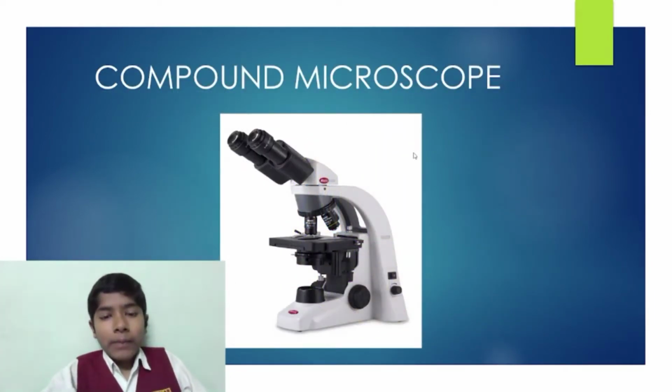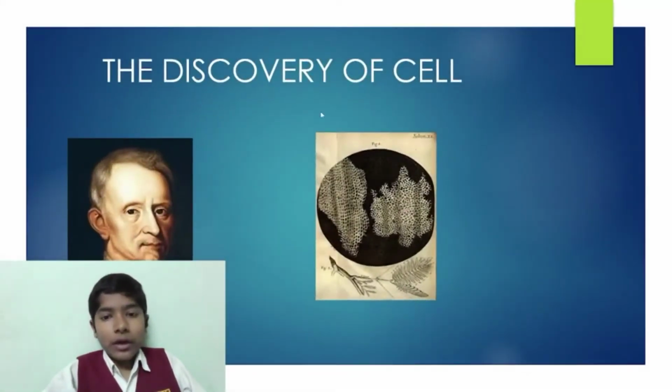Microscope is used to view the cells more clearly. As cells cannot be viewed with a naked eye, we use microscope to view them. Discovery of cell. The cell was first discovered in the year 1665 by the scientist named Robert Hooke. He observed the cells using a simplified microscope. This is what he observed.